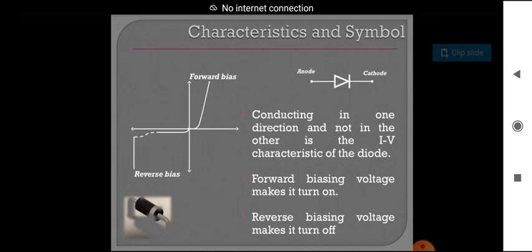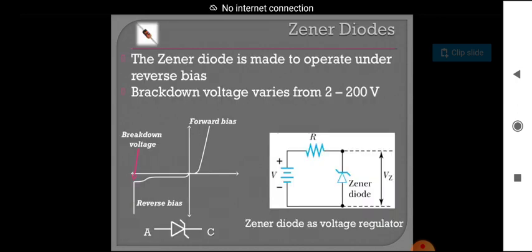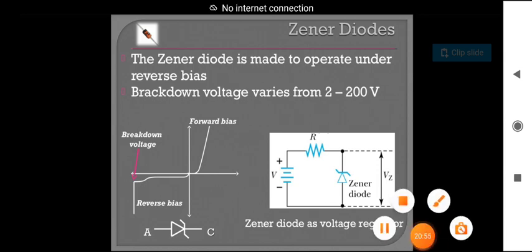See, conducting in one direction and not in the other is the I-V, meaning current-voltage characteristic of the diode. Forward biasing voltage makes it turn on, reverse biasing voltage makes it turn off. Only in forward bias will the current be there, and in reverse bias no current will flow through the circuit.